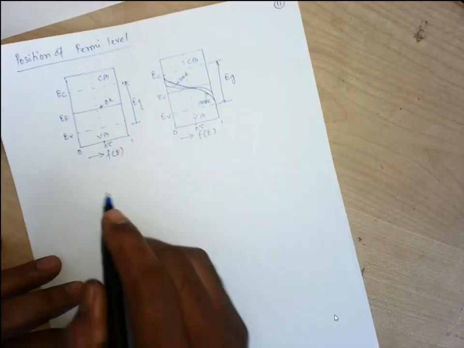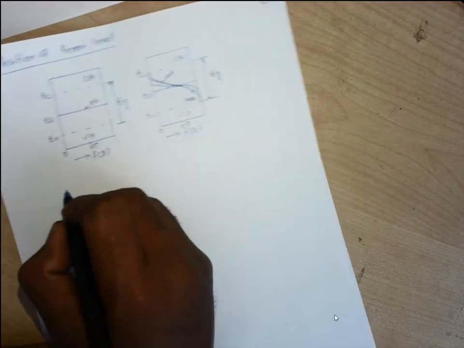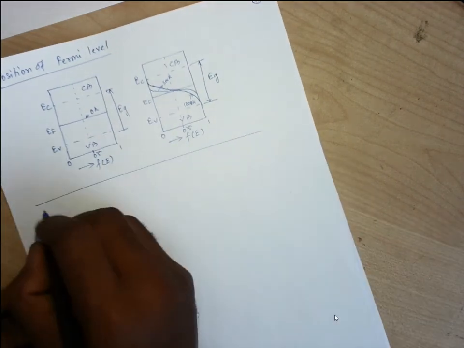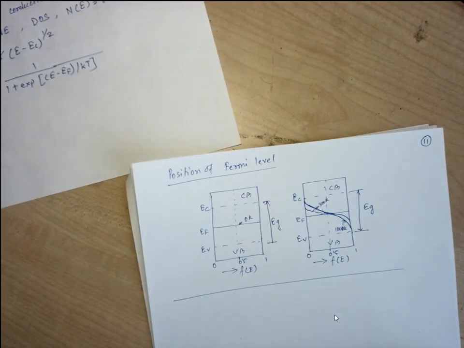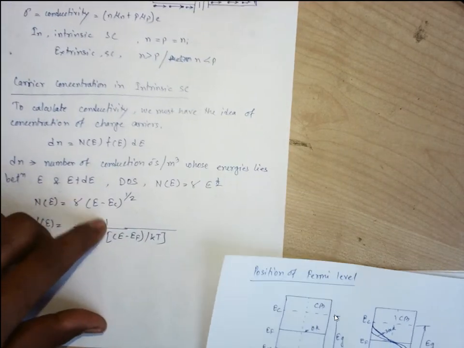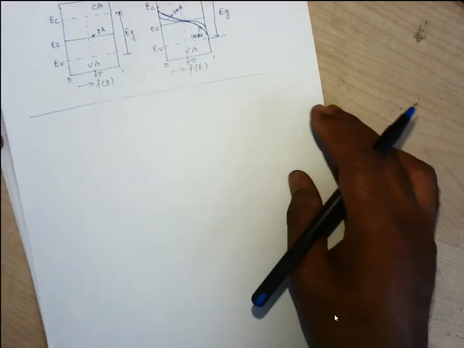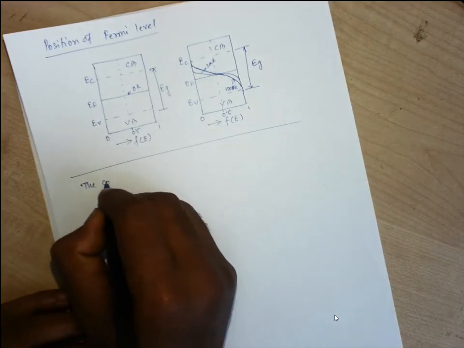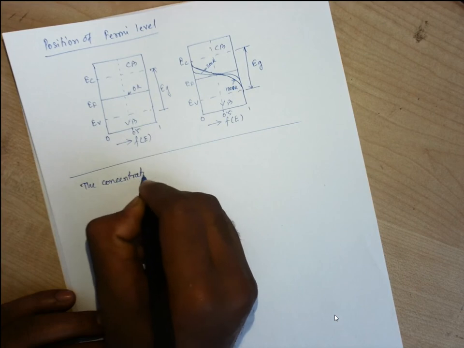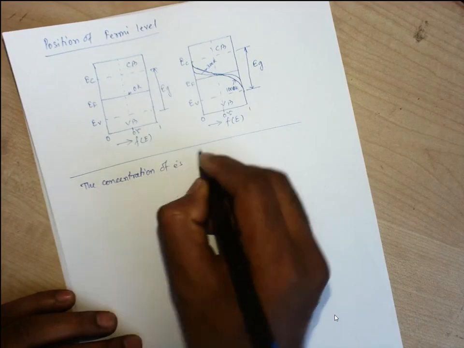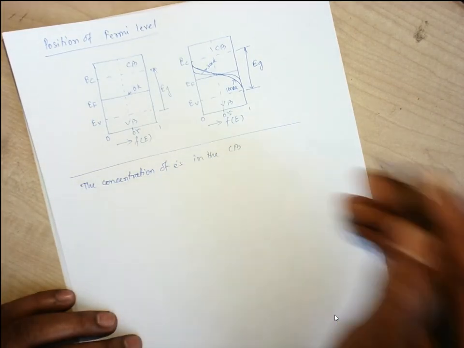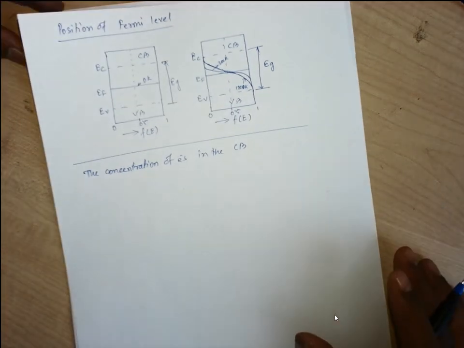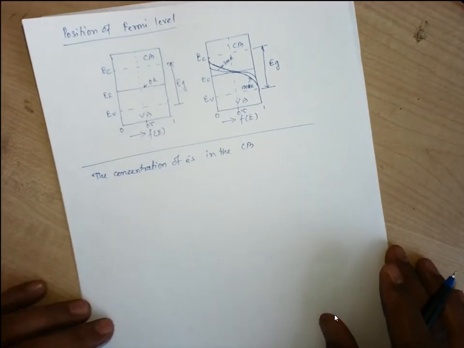Now let us consider, from this discussion, the concentration of electrons in the conduction band. This discussion we have been continuing. So let us count the concentration of electrons in the conduction band. Let us consider the concentration of electrons is denoted by small n.